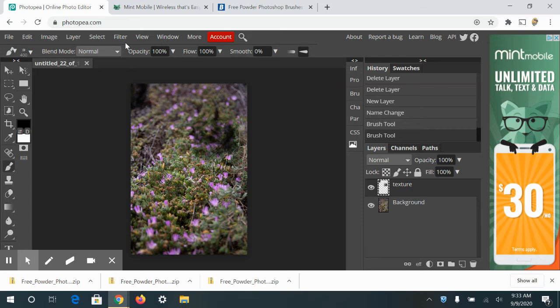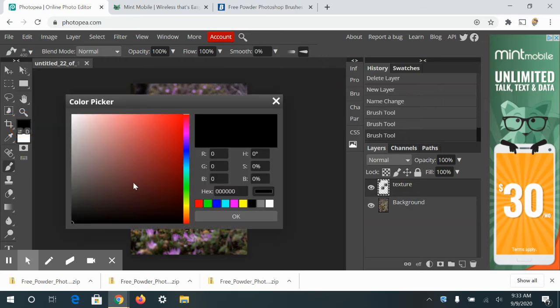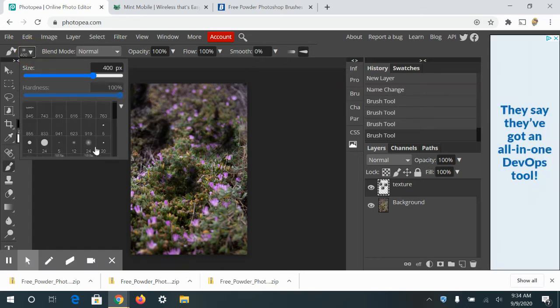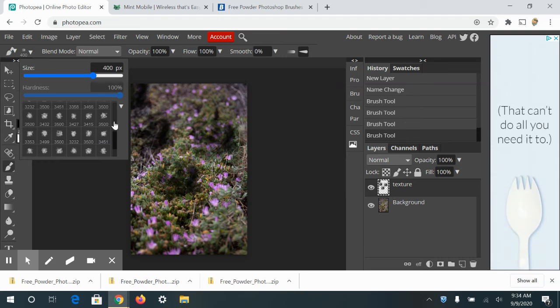So it's black. My brush is black. You can change your brush color right here in the color picker box if you want to, but I'm going to keep mine black because I'm going to lower the opacity, so it's really not going to matter too much. Okay, and you can always change your brush too as you're adding texture. So you don't want the texture to always be the same.